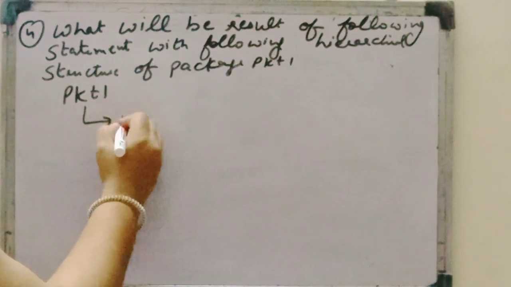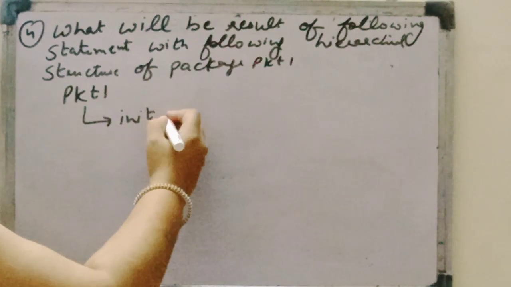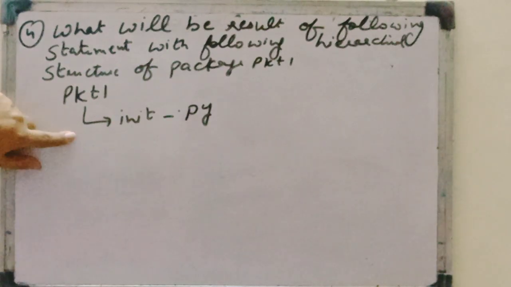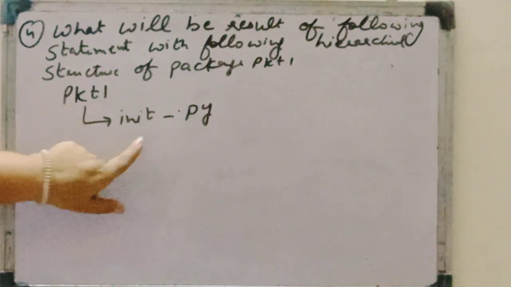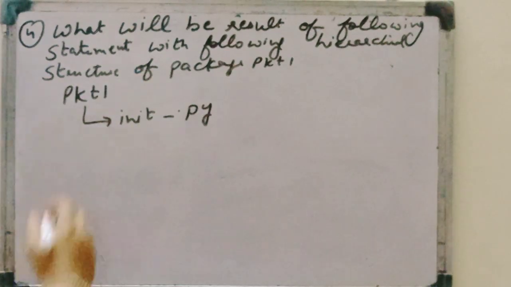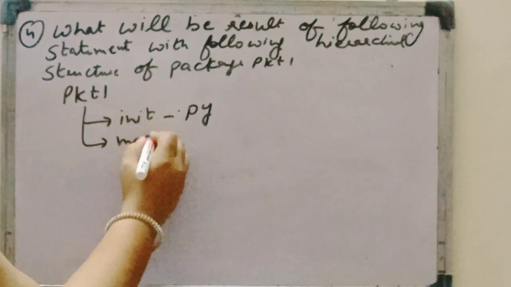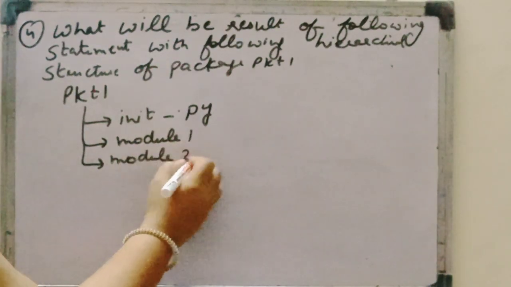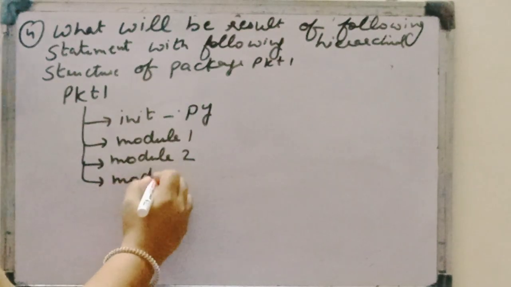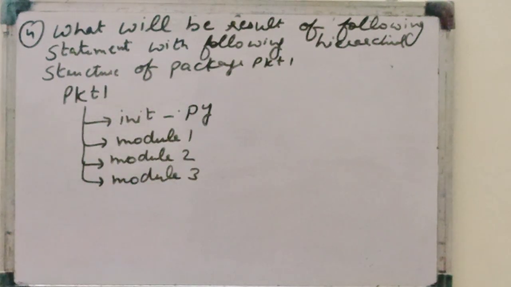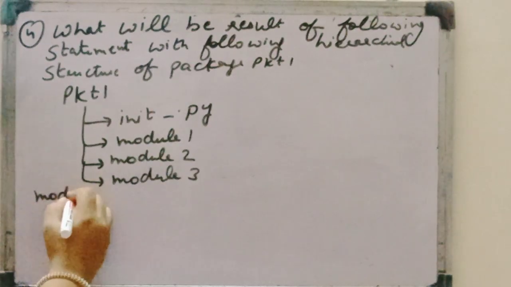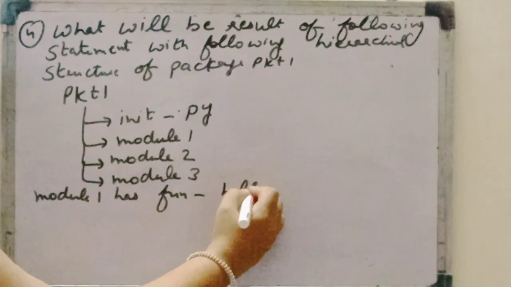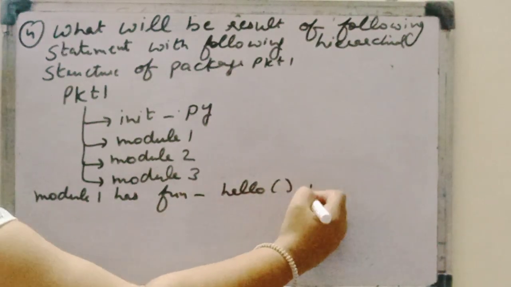PKT1. In that we have init.py. So it means this is a package. Why? Because it has a file that is known as init.py. Second is module 1, module 2 and module 3. So module 1 has functions hello and print me.